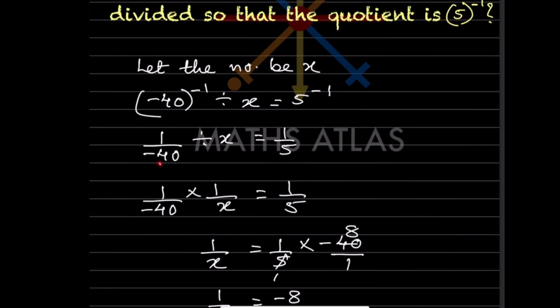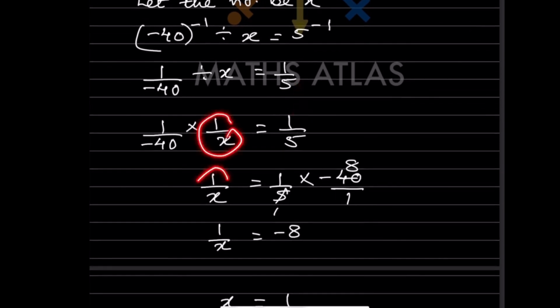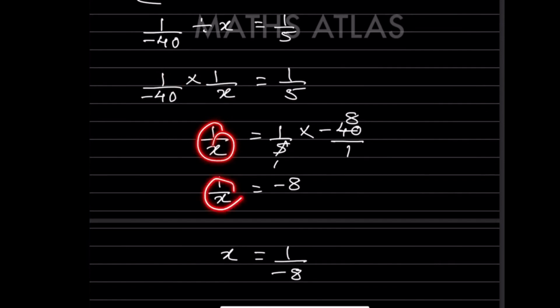So what we can do here, the division sign has to be multiplied. So we will get the reciprocal of this. Because we have changed the sign, that will be 1 multiplied by 1 by x, and this is the same. So now let us keep this 1 by x here first. This is the same. So now this will go on the other side, means this is 1 by minus 40, that is going to be minus 40 by 1. This is the same. So now let us simplify, 5 eights are 40. So this is going to be minus 8.